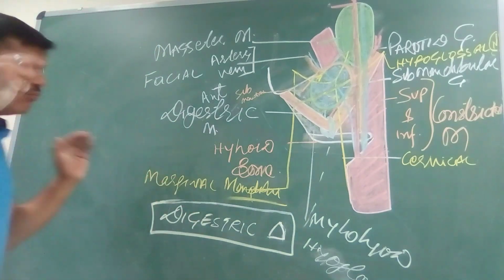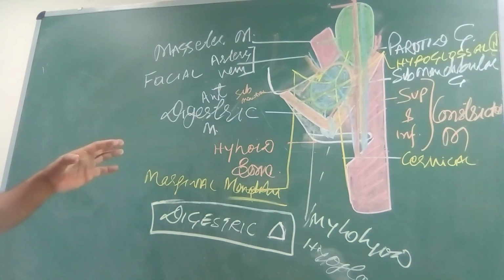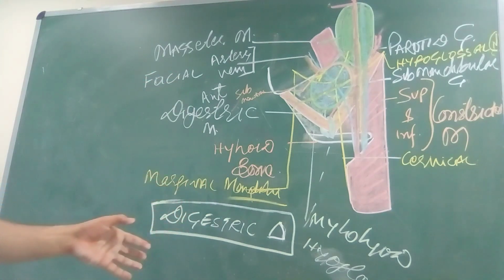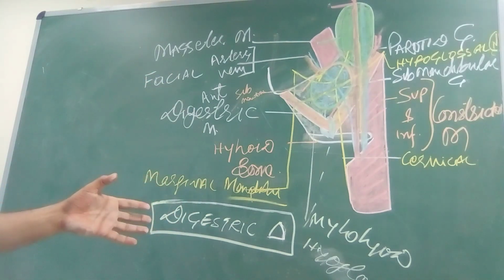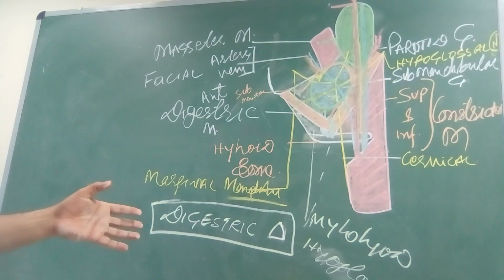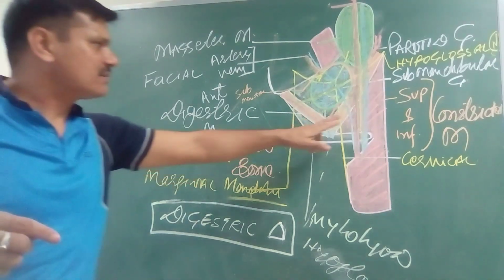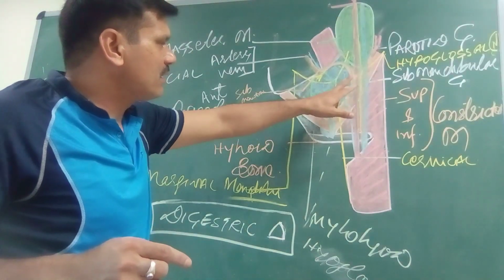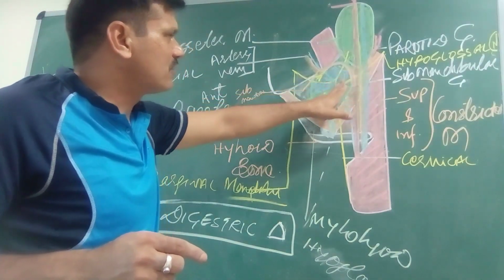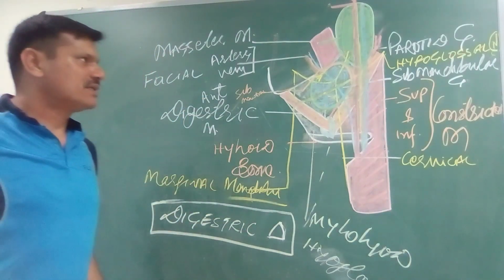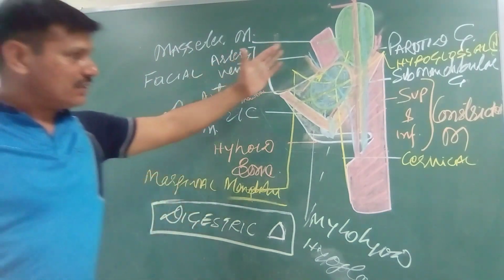And if we move to the more deeper part, then we have the stylopharyngeus, styloglossus, and the styloid process is also present. And we have already discussed the vagus nerve; another nerve is the pharyngeal branch of the vagus nerve, which is also a content of the digastric triangle. So these are the contents of